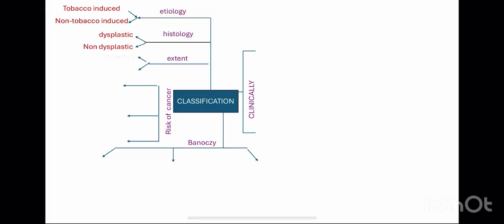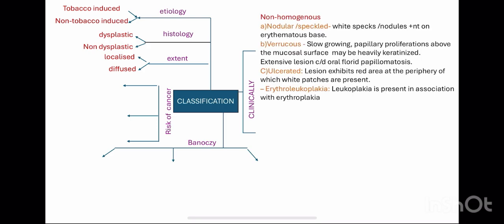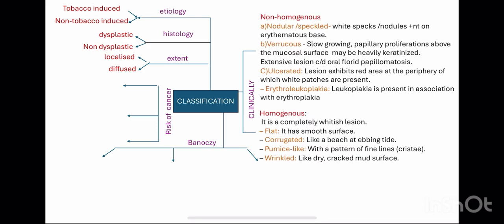Then on the basis of extent, it is localized and diffused. On the basis of where the lesion is, here the lesion is localized and here it may be on many parts of the mouth, okay. Then clinically, there is homogeneous and non-homogeneous. In homogeneous, the lesion will be completely white in color. And these are also classified on the basis of appearance into 4 types: flat, corrugated, pumice-like and wrinkled. Here the appearance is mentioned, okay.